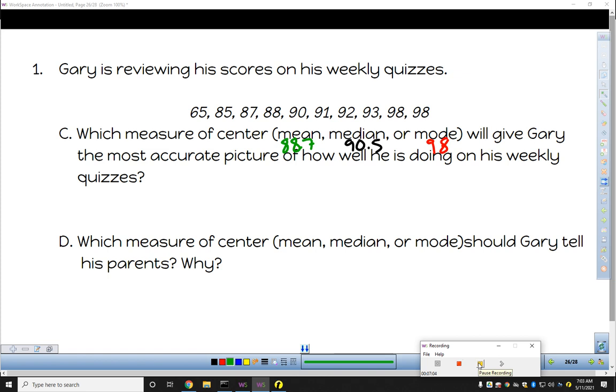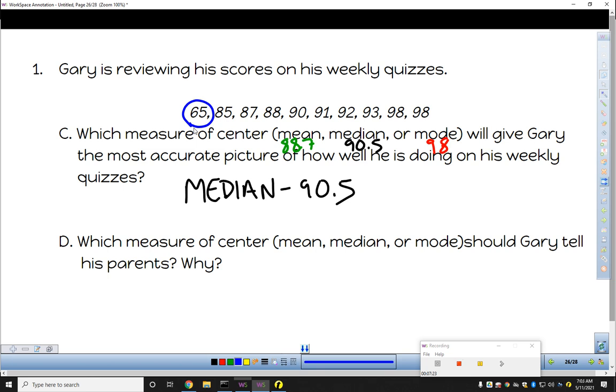And so the answer to that is the median, and that is because there is an outlier. You'll recall in the last question we asked, well, was there an outlier? We said 65 was an outlier. And when there is an outlier, we choose median, because it counts the outlier less. It counts it equal to everything else. It's one value.